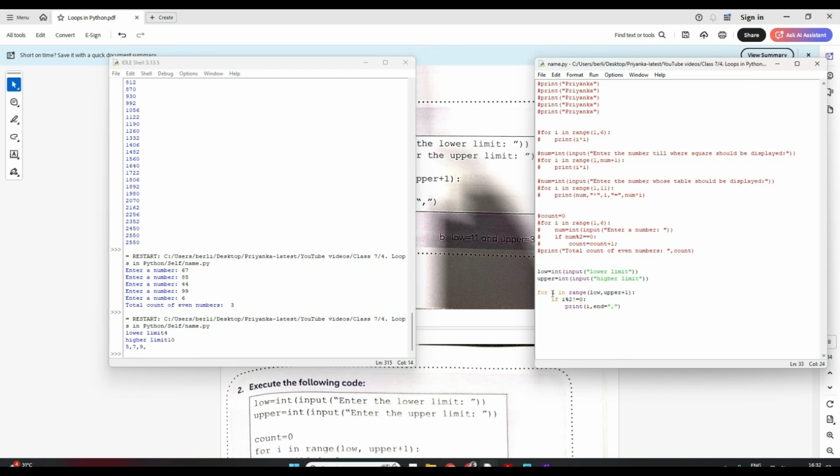Now my second I is 5, right? Because 4 till 11 it will go at the step of 1. So now 5. So 5 mod 2 is not 0, right? So this statement is satisfied. So it will come to this print I, which is my 5. So see, 5 is printed, correct? Clear? I is printed.